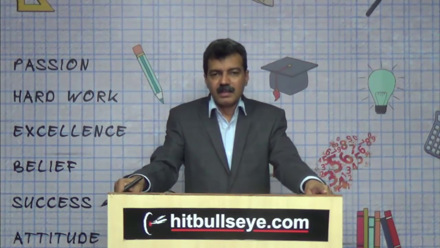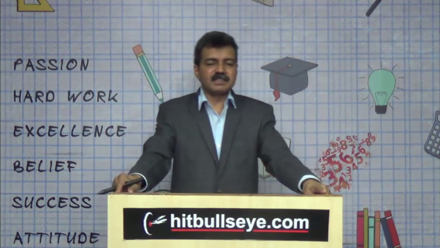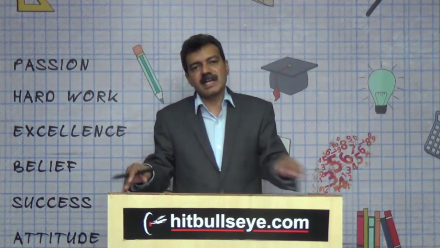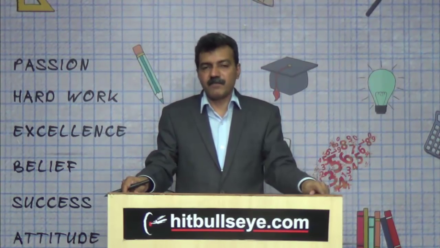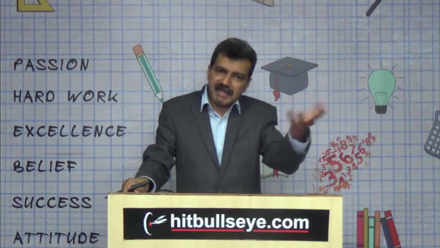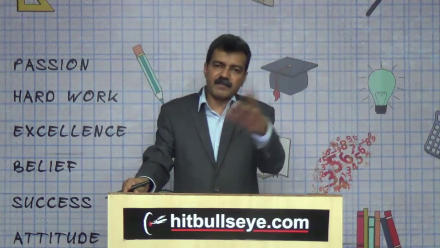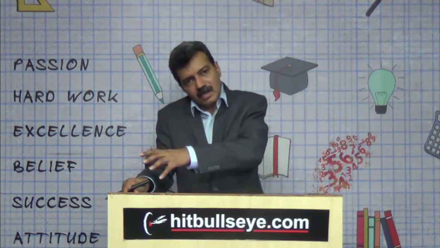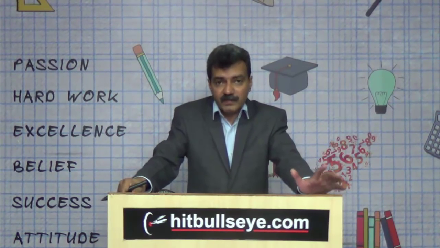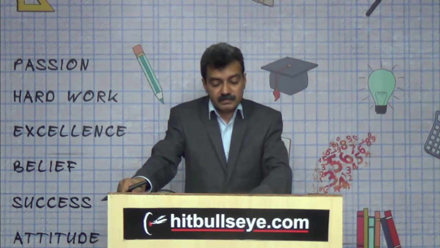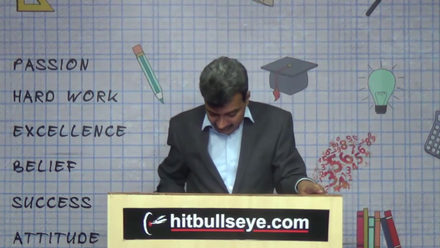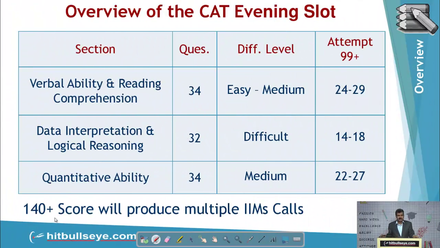But if I had to say the difference between the first and the second slot, I'll say in the second slot the math as well as DI section was slightly tough. So the effect of normalization is going to be maybe 10% here or there on your actual score, depending on whether you were in the first slot or second slot. And with a score of 150 plus in this paper, you will get multiple IIM calls. Well, if you go to the second slot, there is slight variation.